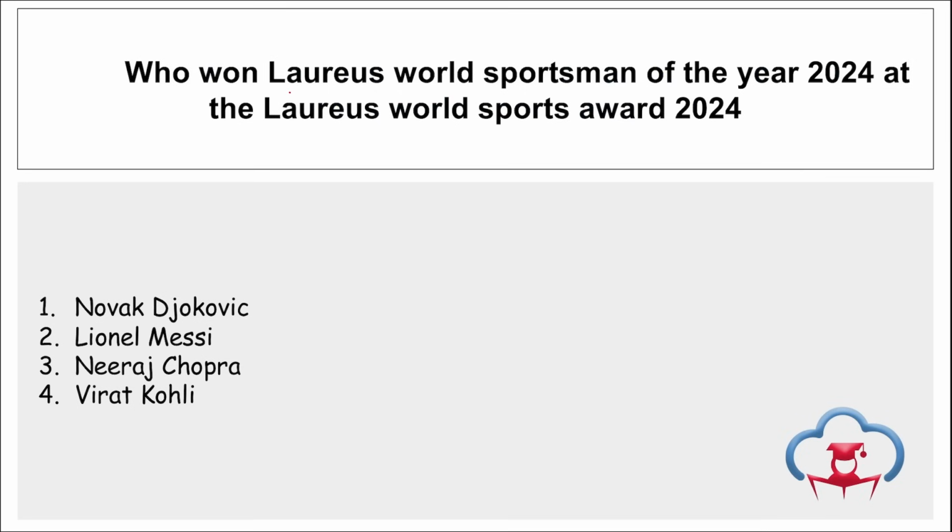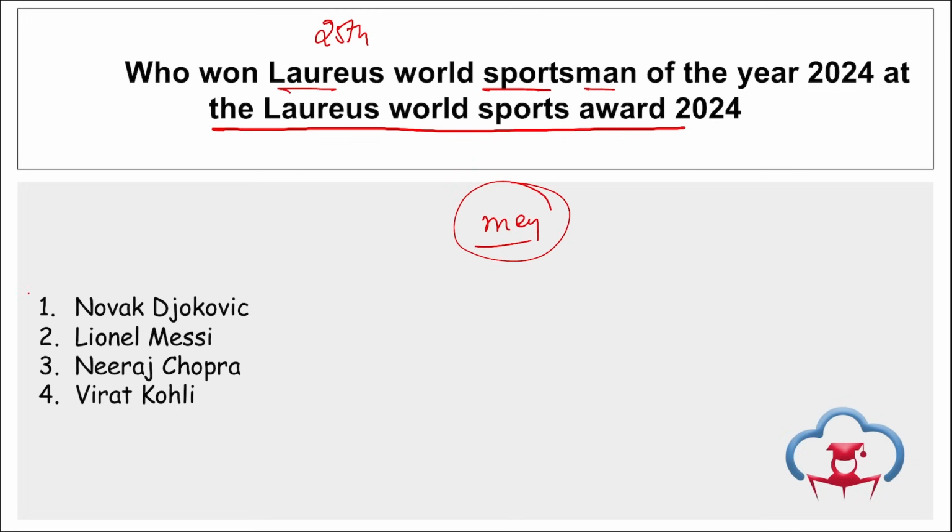Moving on. Next, who won the Laureus World Sportsman of the Year 2024 at the Laureus World Sports Award 2024? First of all, remember this was the 25th edition of the Laureus World Sports Award 2024, and Novak Djokovic has won in the men's category. So in the men's category, who won? Novak Djokovic. He is from Serbia, right? And he is also the world number one player, right? He is a Serbian men's professional tennis player.